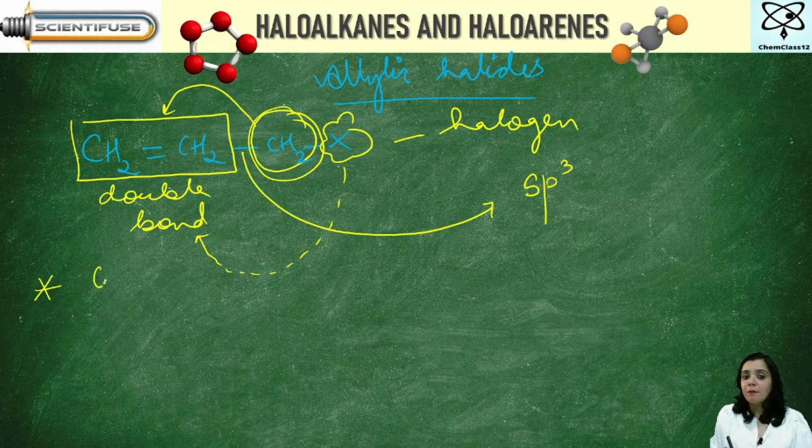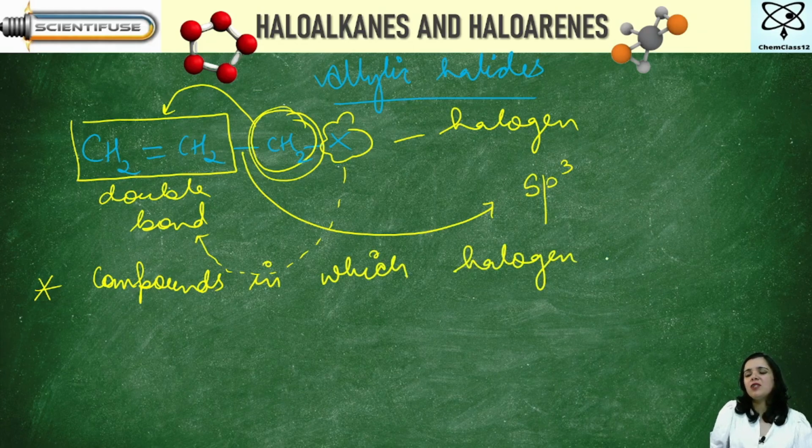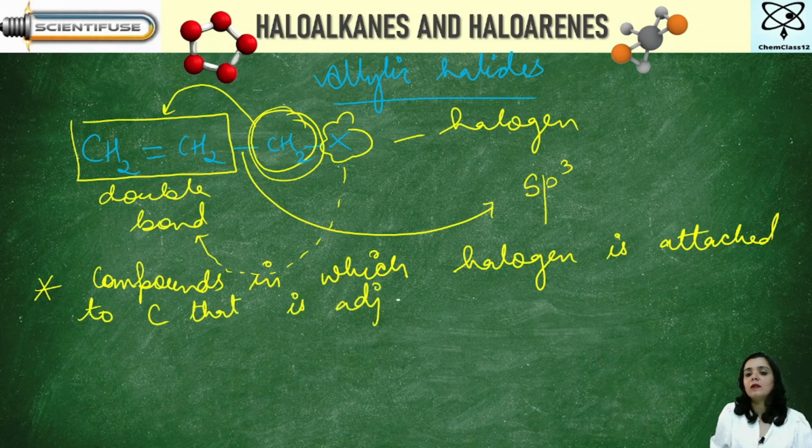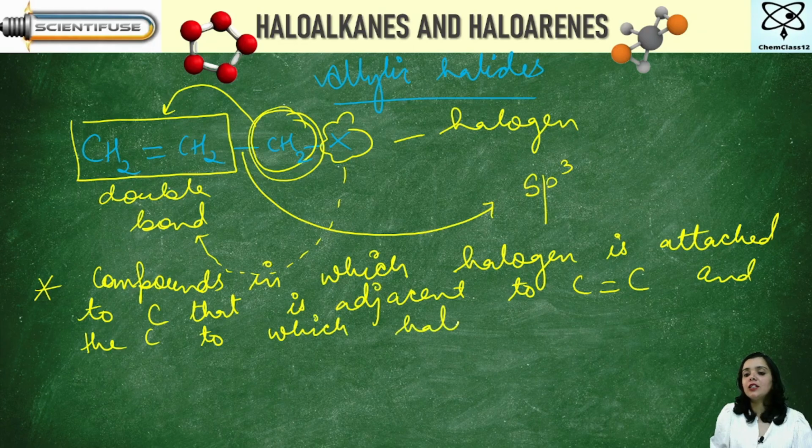I say compounds in which halogen is attached to carbon that is adjacent to carbon double bond carbon, and the carbon to which halogen is attached is sp3 hybridized carbon.